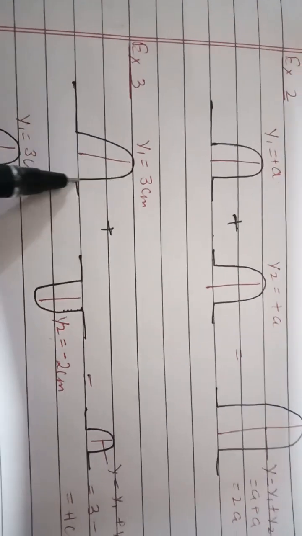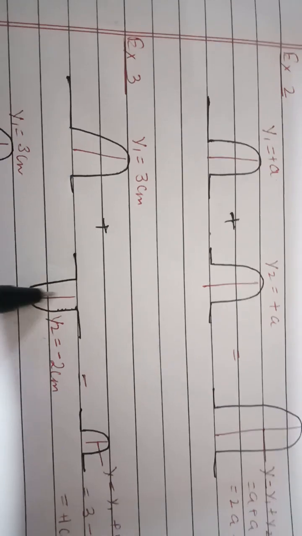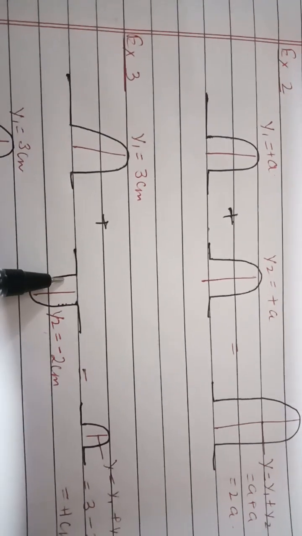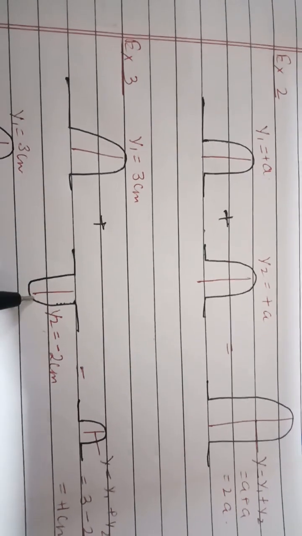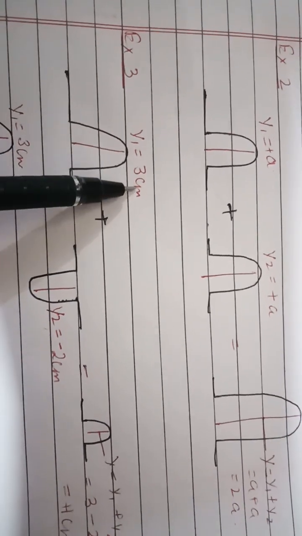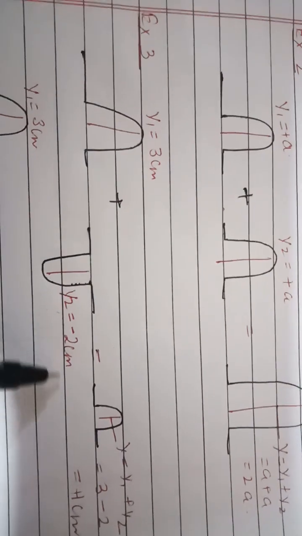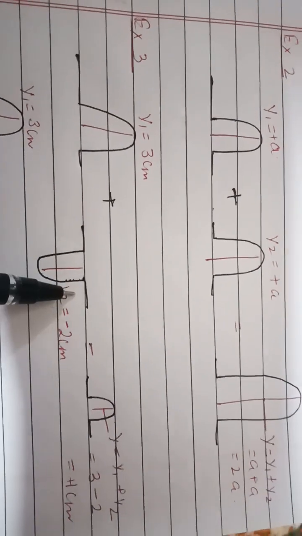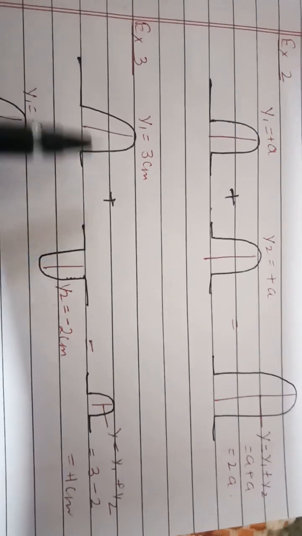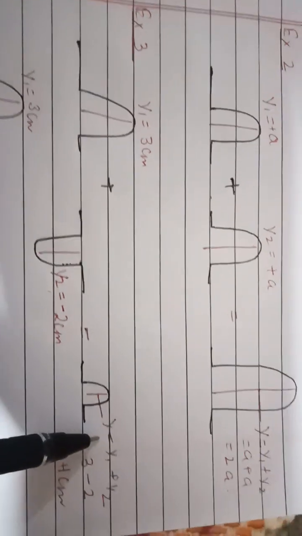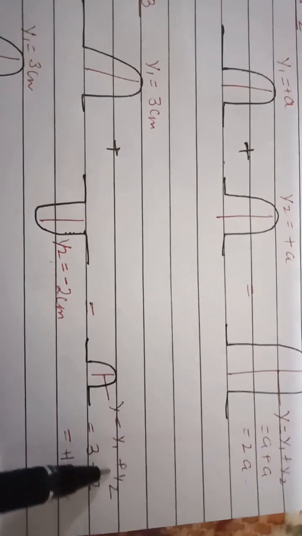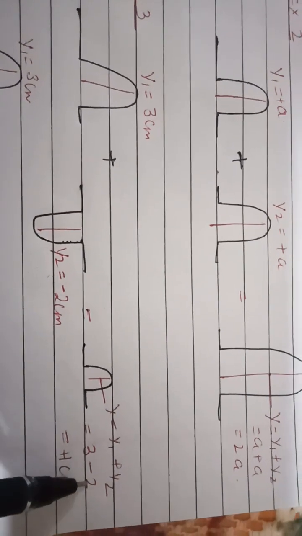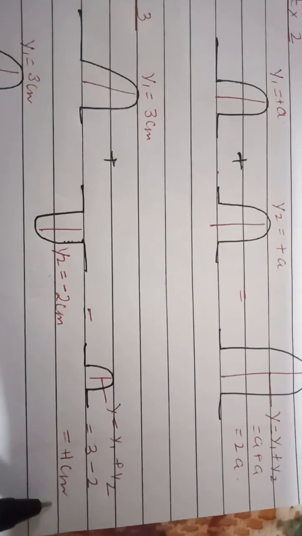Okay, now example number 3. Suppose crest of one wave is traveling and the trough of one wave is traveling in the medium. Now if the crest of one wave fall on the trough of the other wave, crest having 3 centimeter displacement, trough having minus 2 centimeter displacement. When the crest and trough will fall on each other at a particular time or at a particular point in the medium, what will be the resultant displacement? Y is equal to y1 plus y2. Here y1 is plus 3 and y2 is minus 2. So what you are getting? Plus 1 centimeter.